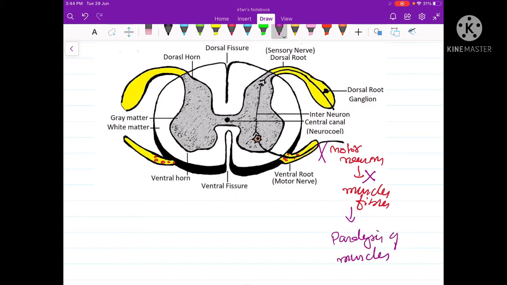Now, if the virus affects the motor neurons supplying the lower limbs, then it will lead to paralysis of the lower limbs. But if the motor neurons supplying the respiratory muscles are affected, then it may become fatal and can lead to death.